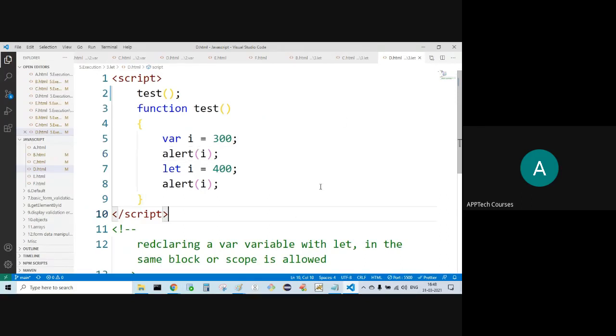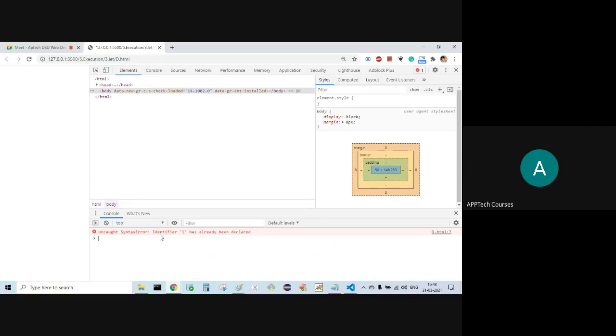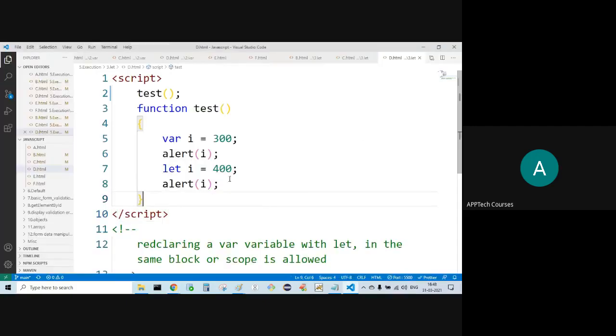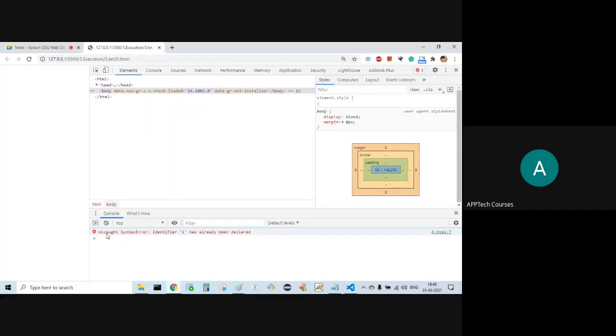Observe carefully. Control Shift I. Uncaught SyntaxError: Identifier 'i' has already been declared, at line number 7.